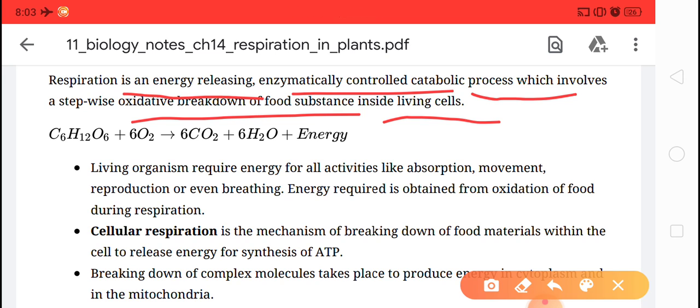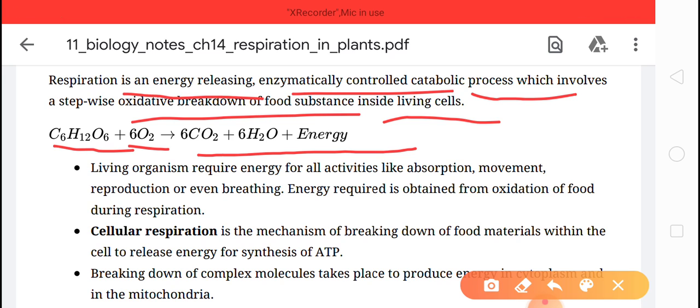So here you can see C6H12O6, that is a food, carbohydrate. In the presence of oxygen, it will be broken down to release energy along with carbon dioxide and water. Clear?